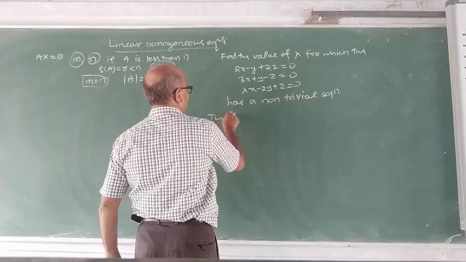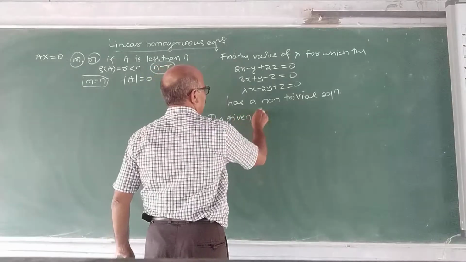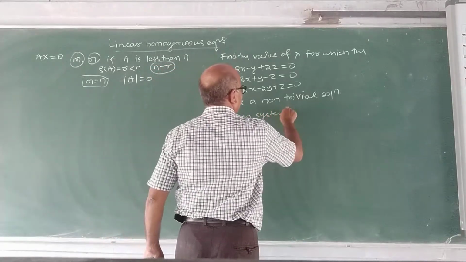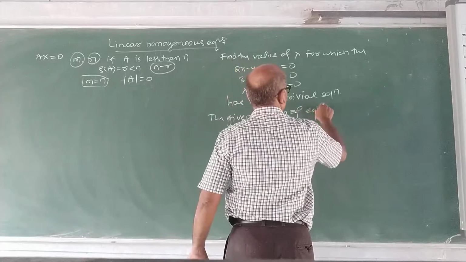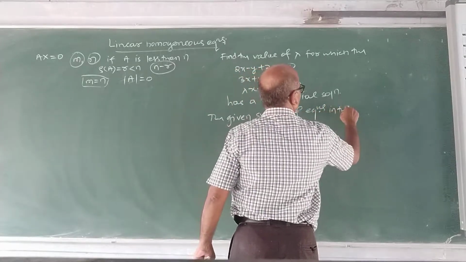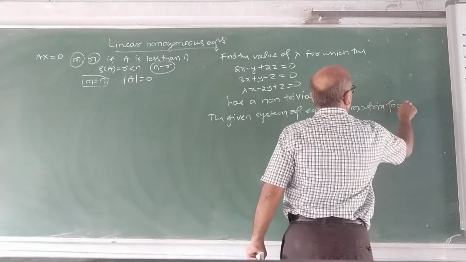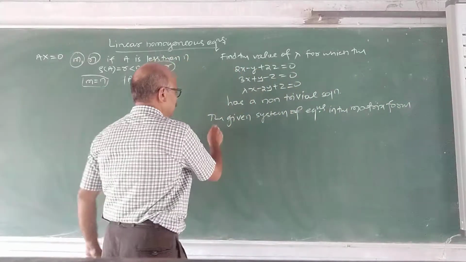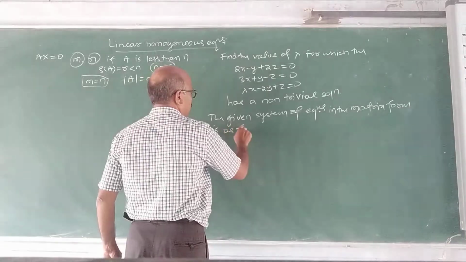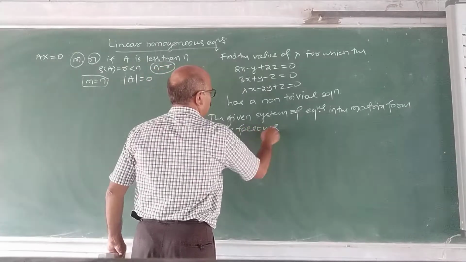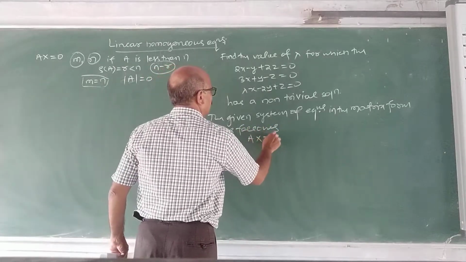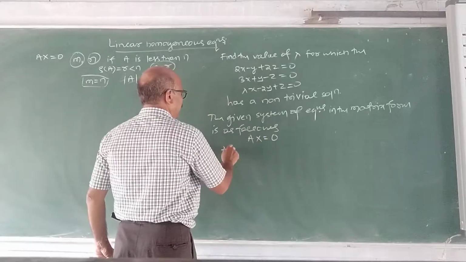Now, the solution for the given system of equations is like this. The given system of equations in matrix form is as follows: Ax equals 0. What is A?